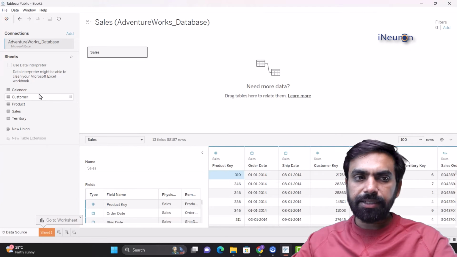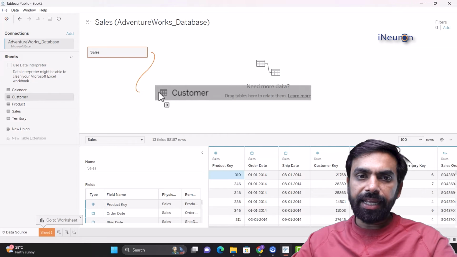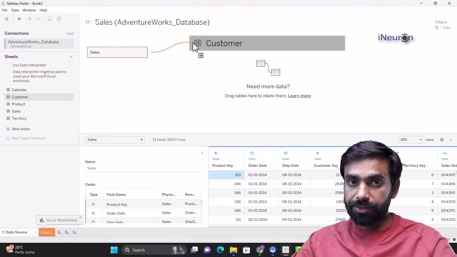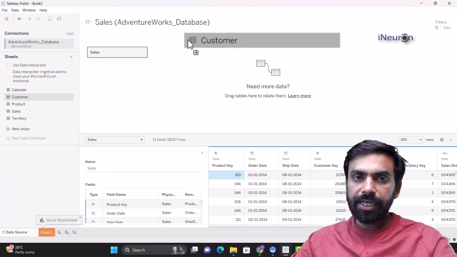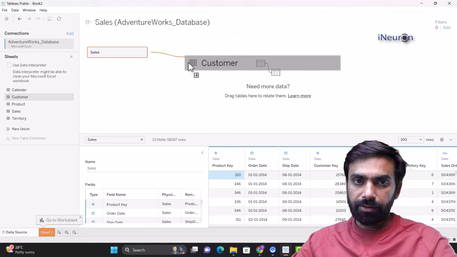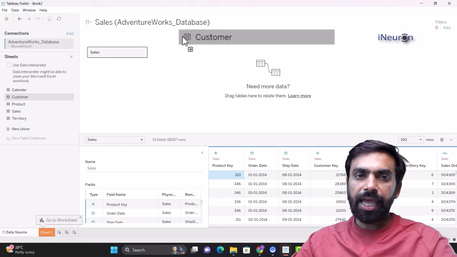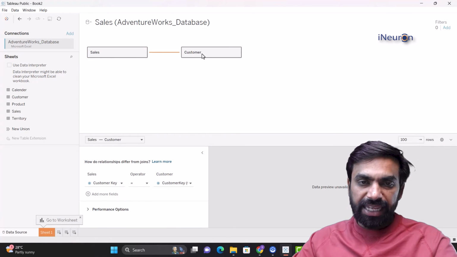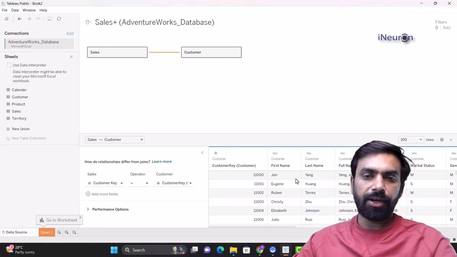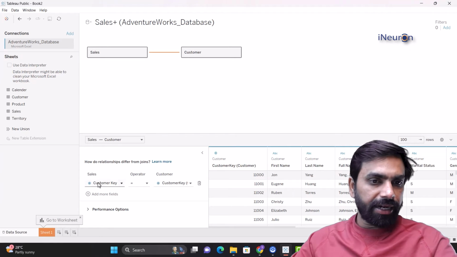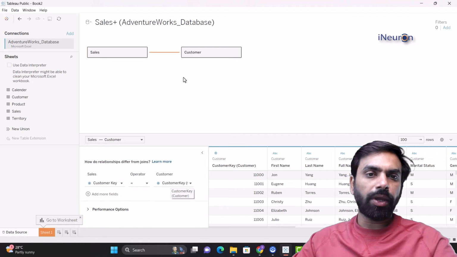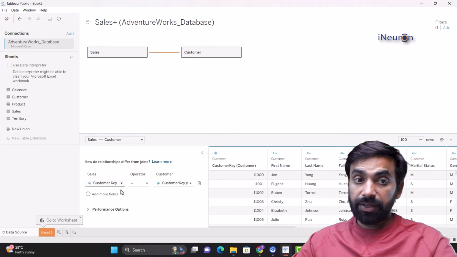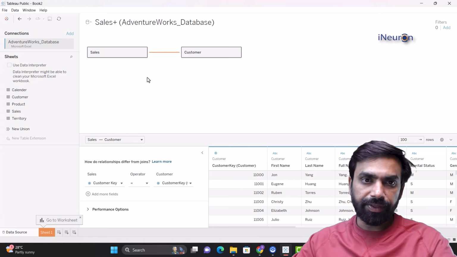Now, let me take the next table. Let's take customer. Taking means just clicking on that and dragging it over here. Now, as you can see, as I'm dragging this table, there's a line which is continuously connecting it with the sales table. The moment I leave it, the line gets created and it is now showing me the customer table over here. It is also showing me, towards the left-hand pane, the relation between these two tables. The line over here is the summary of the connection, the join between the two tables.